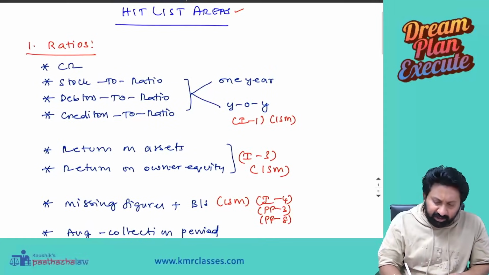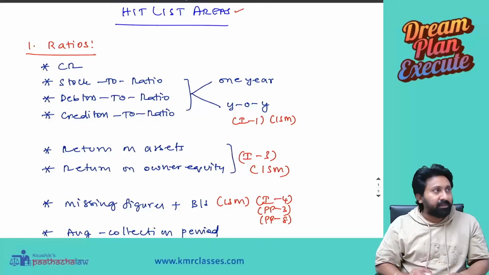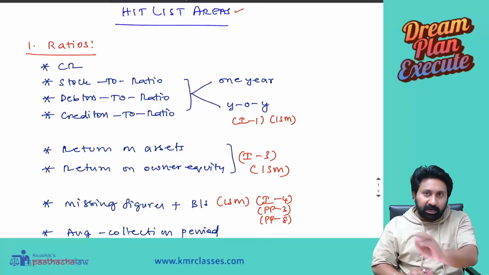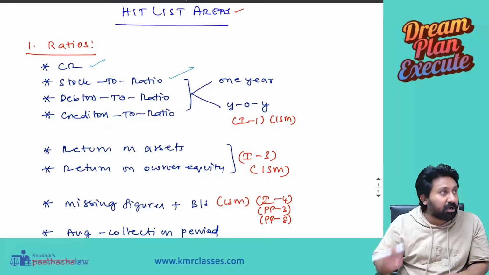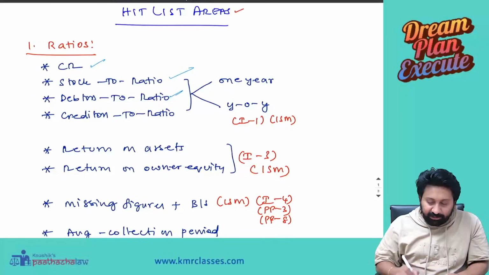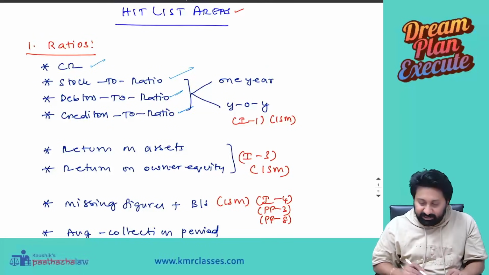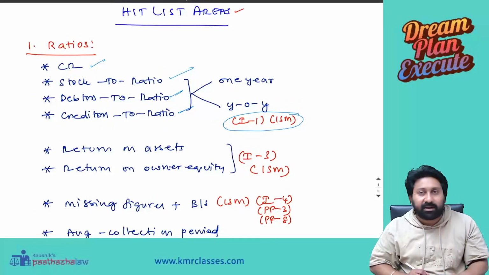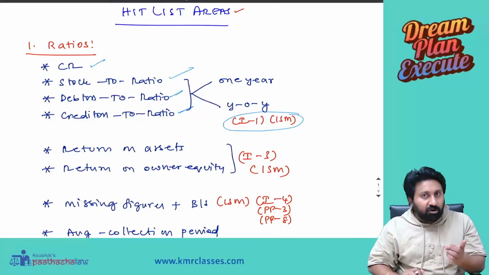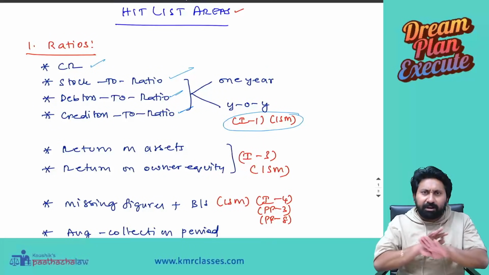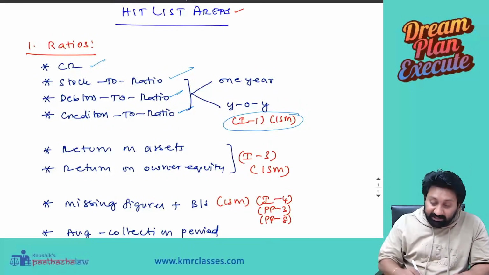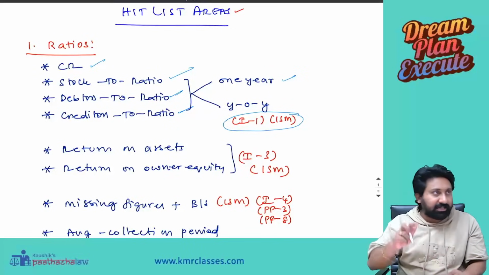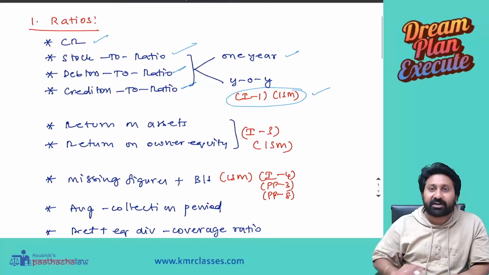First, the ratios chapter. There are so many ratios, so I will pick up the important ones which you should not leave: current ratio, stock turnover ratio, debtors turnover ratio, creditors turnover ratio. For these, do illustration 1 in the study material. It covers all of them, with ratio calculation for one year and year on year, two years.